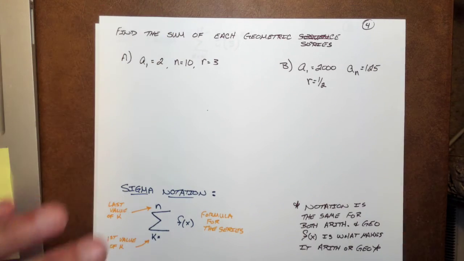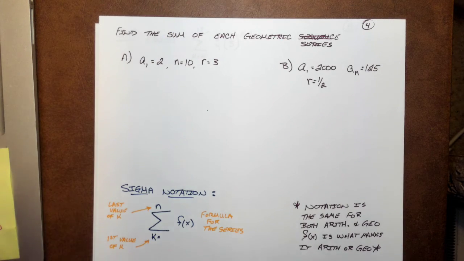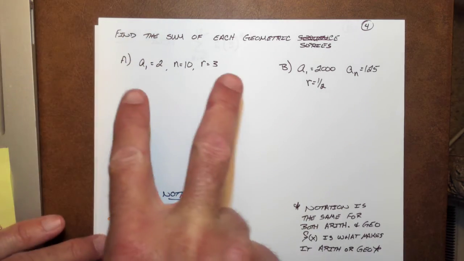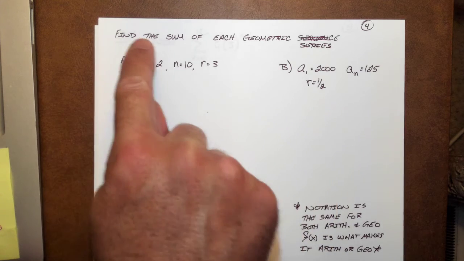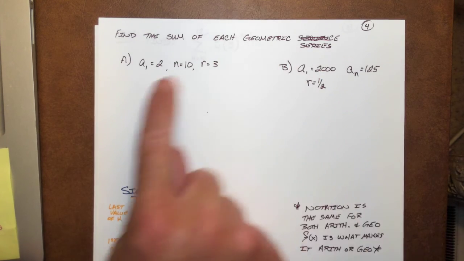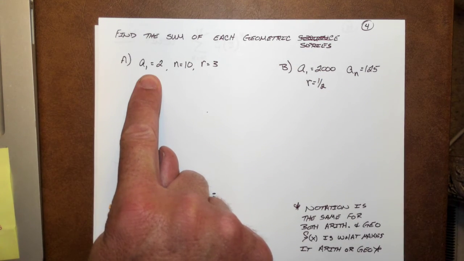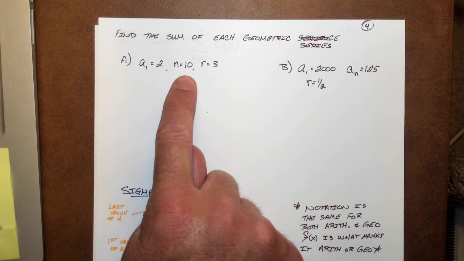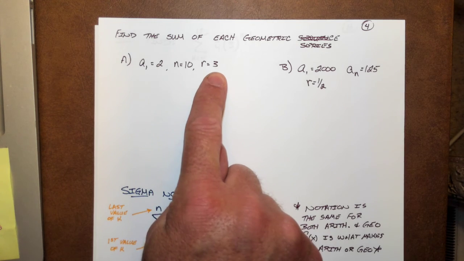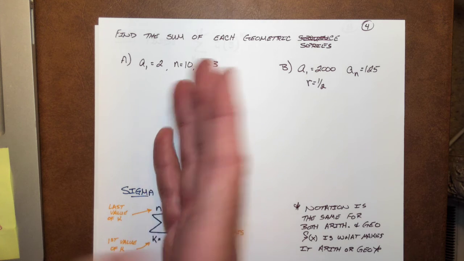Okay, so here's what I want you to do on this one. On these next 2 examples, I'm not working through them right now. I want you to take some time, stop the video, instead of just listening to the video all the time. Stop the video and you work. I need you to find the sum of each geometric series here. I'm giving you a sub 1 equals 2, n is equal to 10, r is equal to 3. Figure that out.